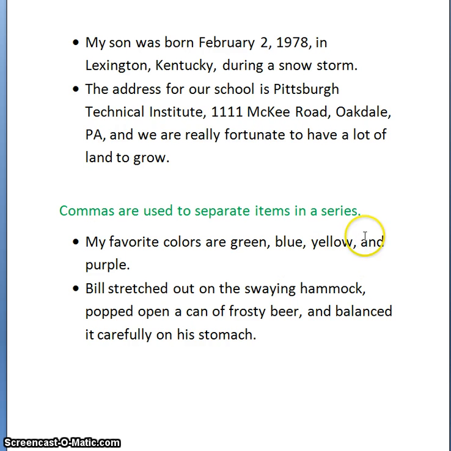Because these are single words and they're not very long words, I have my comma in between each. But notice the word and. It's called a conjunction. Textbooks are in disagreement with this. It seems as though different authors have different preferences. But what we have here, after the color yellow, I have a comma and I also use the conjunction and to separate the color yellow from purple. Some books say to do this to make sure that it is very, very clear. Other textbooks will say, don't do it for single words. It's not necessary. The and is strong enough to separate them on its own.